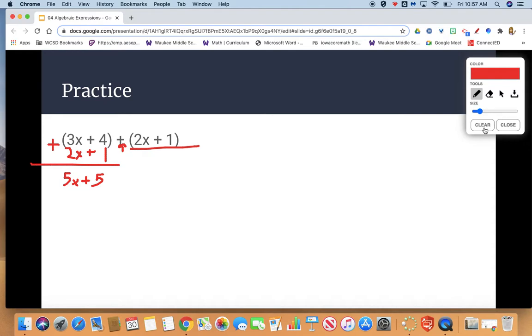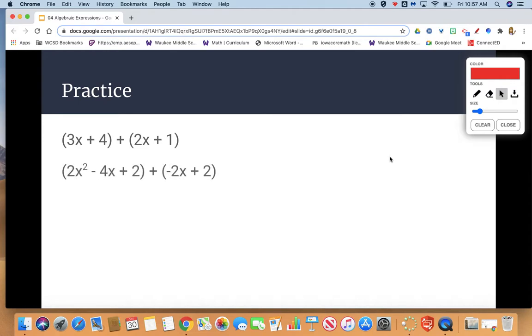Let's go on to another, a little bit longer example. 2x squared minus 4x plus 2 plus negative 2x plus 2. Just like in the last example, I'm going to encourage you to stack the polynomials on top of each other. So I'm going to be looking for my like terms to line those up.